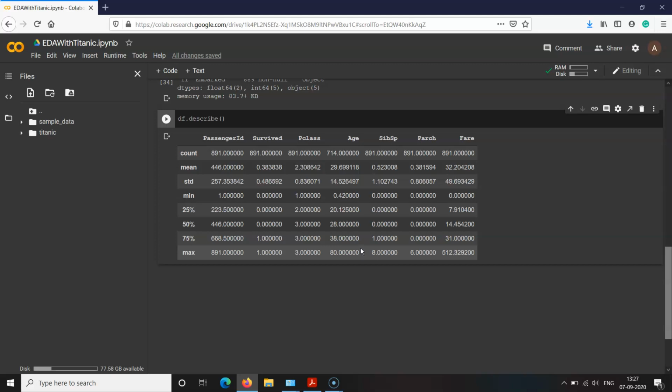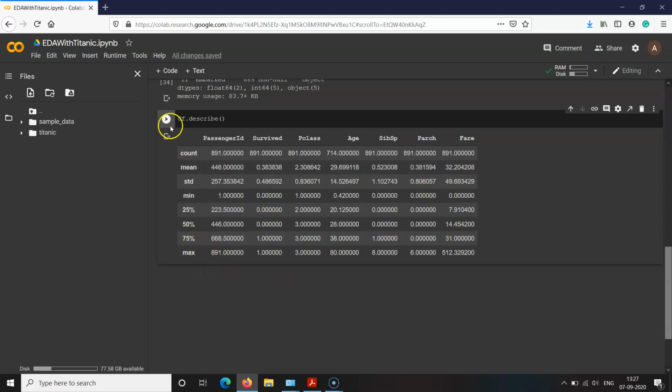So this is the information that is written by describe, and for all numeric data types it will return the count, average value, standard deviation, minimum value, first quartile, second quartile, third quartile, and the maximum value. So this is the valuable information that is returned by the describe command.